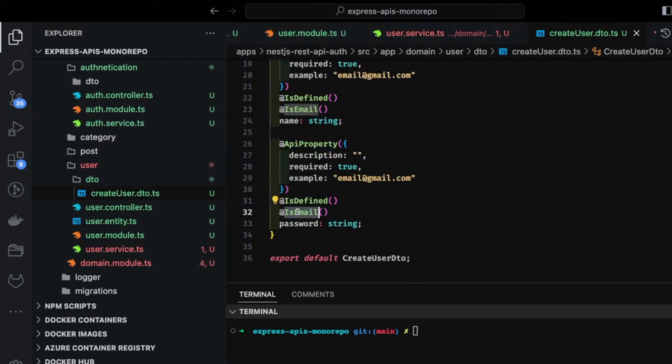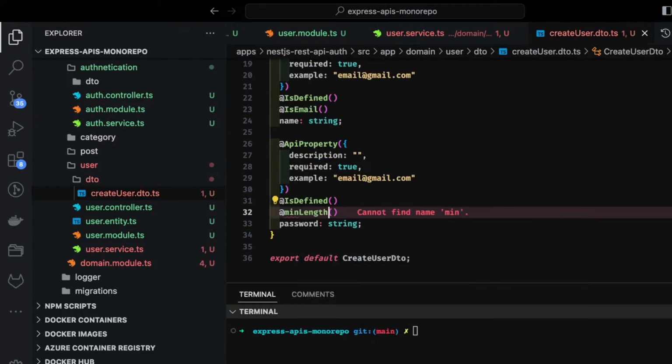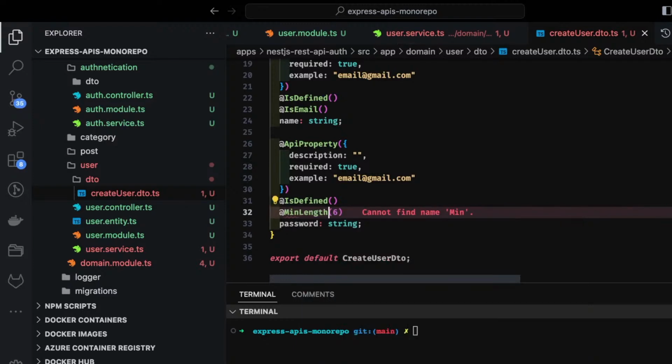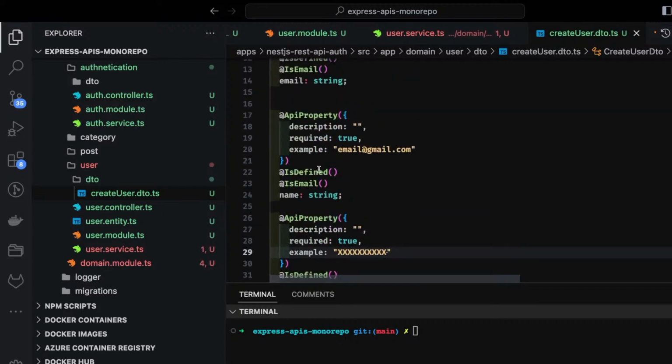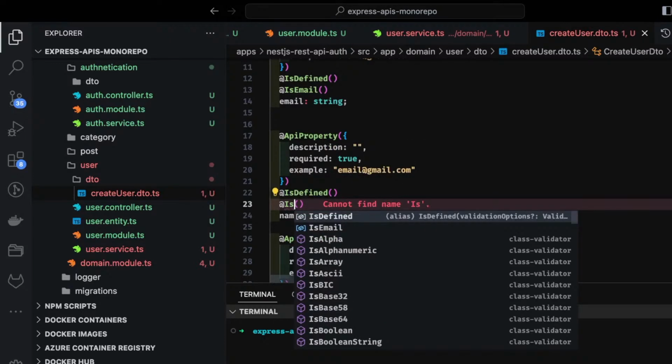So password will be, okay, MinLength would be, let's say, 6. It should be MinLength, it is coming from class validator, 6 for the password. Okay, you can put anything in the password. It is just class validator, and this is defined, this is required, name is also defined, and it should be of type string.